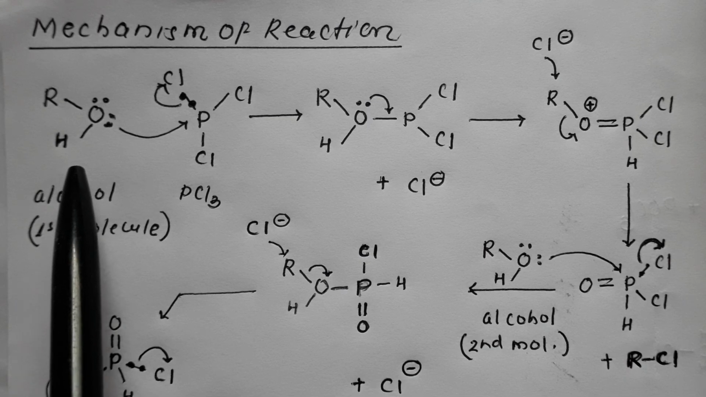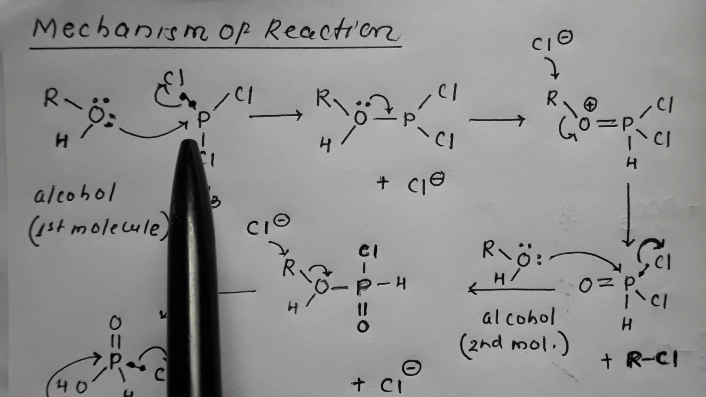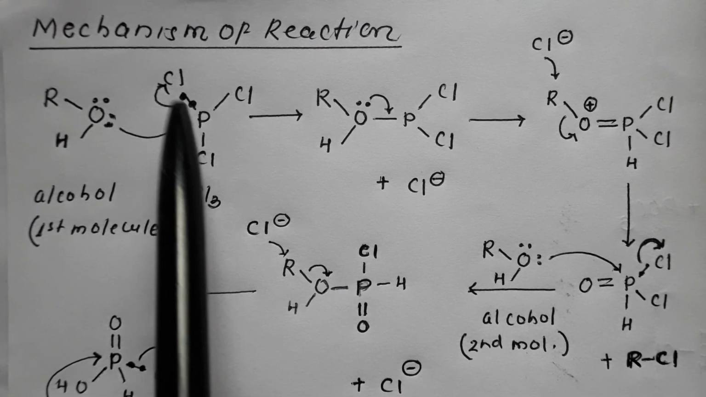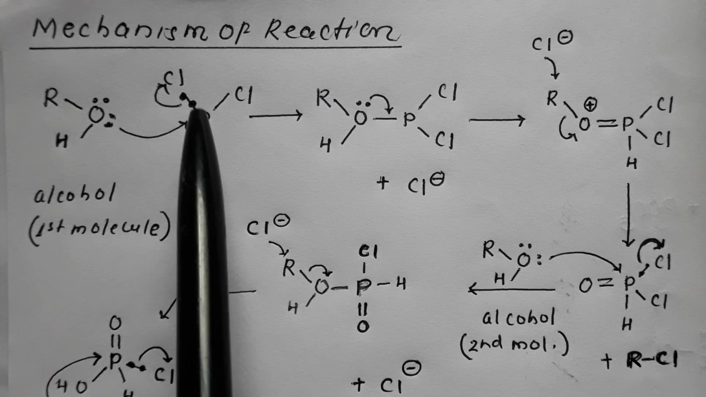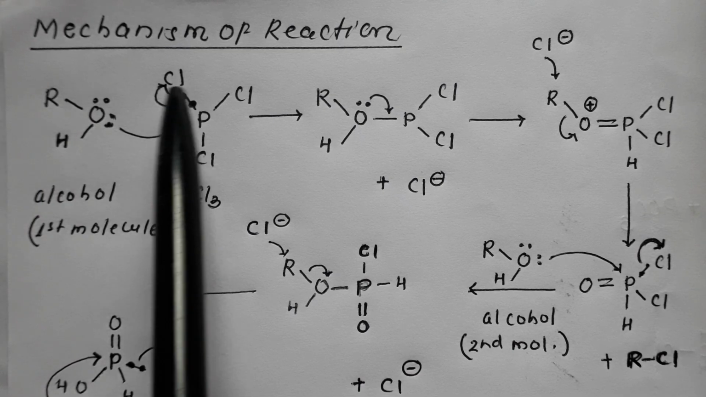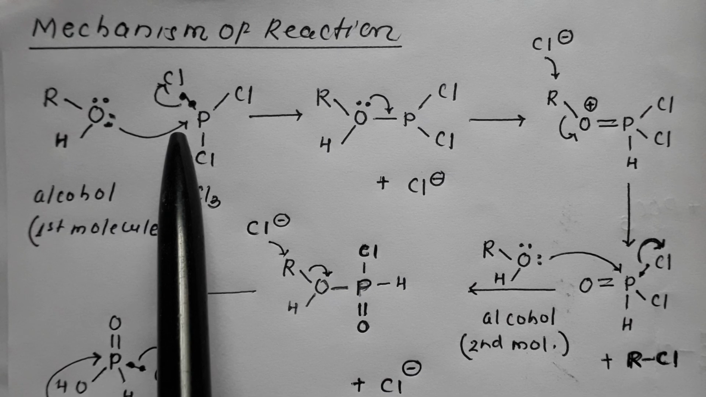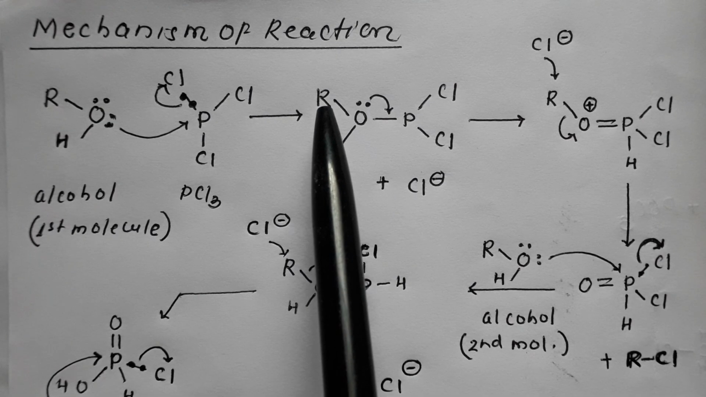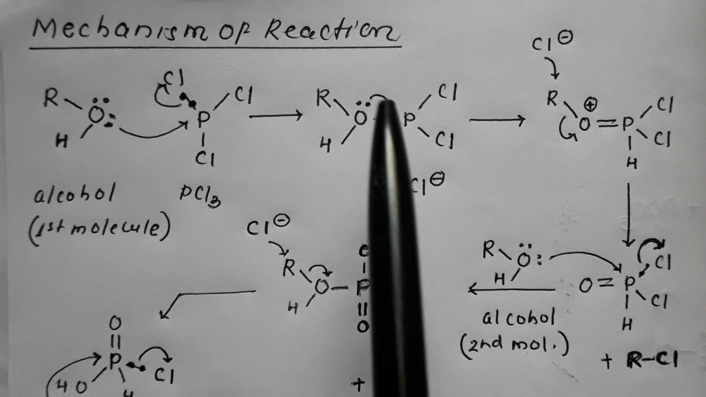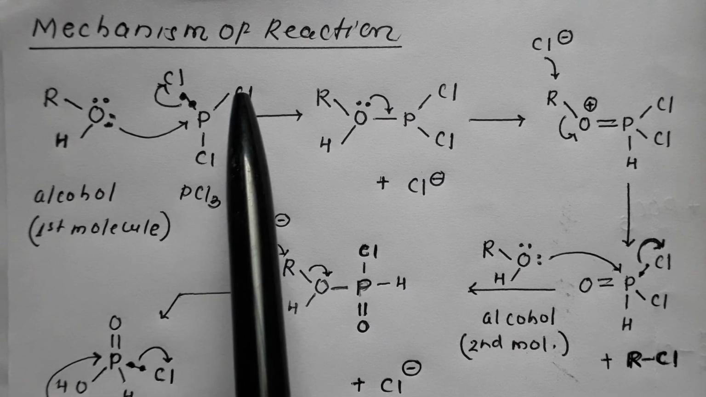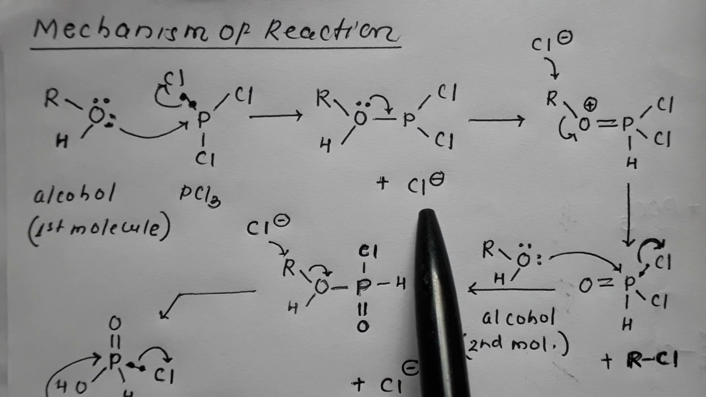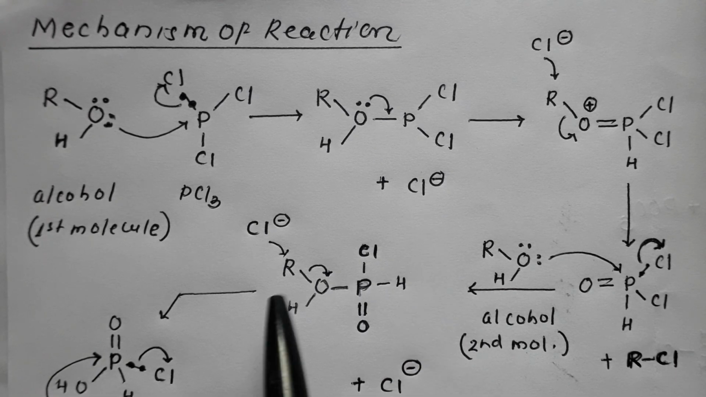When alcohol comes in contact with PCl3, one of the chlorines gets removed in the form of chloride ion. The shared pair between chlorine and phosphorus will be taken by chlorine because chlorine is more electronegative, so it gets removed as chloride. It results in formation of ROH single bond PCl2, and this chlorine is given off in the form of chloride.